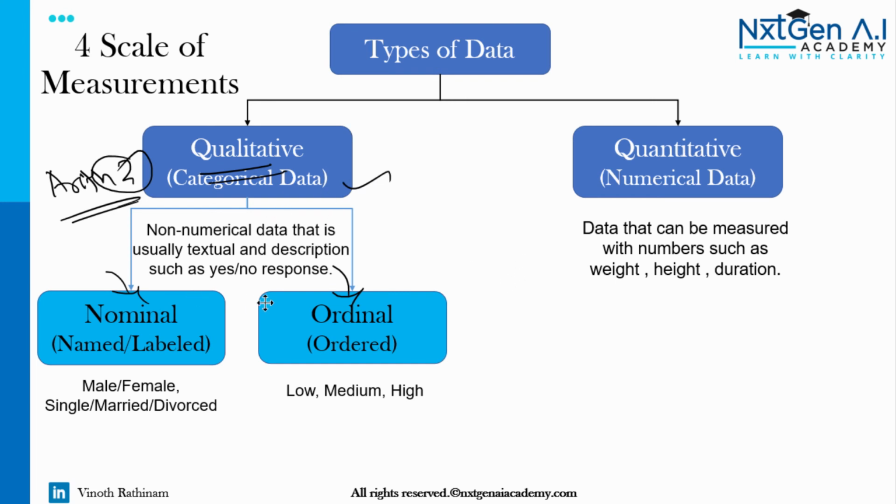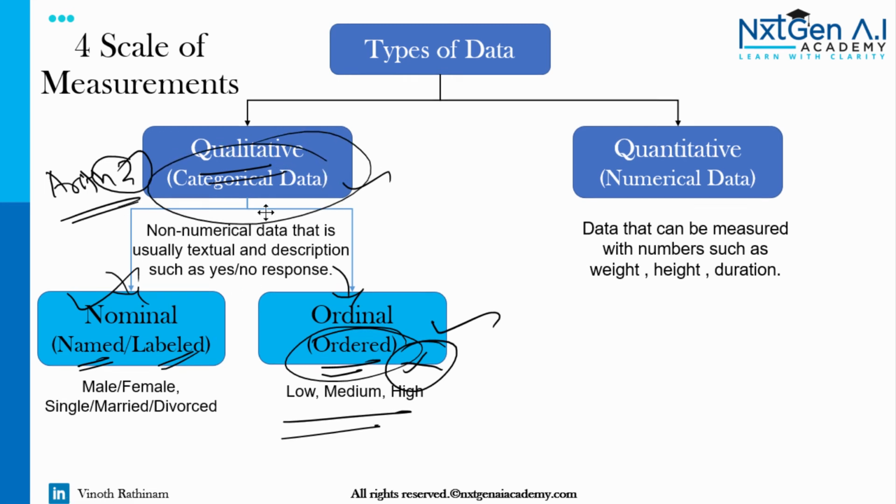Then the next step: whether it can be ordered or not. If we can order the data, I will say it's ordinal. If you can't order anything and it's just a name or label, I will say nominal. This is how you classify categorical data.